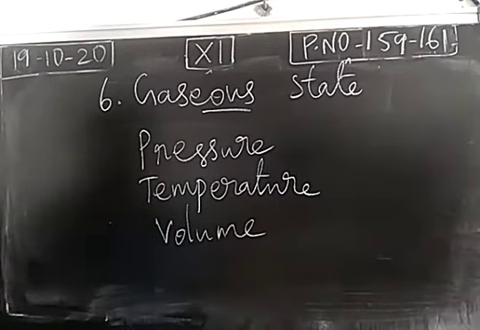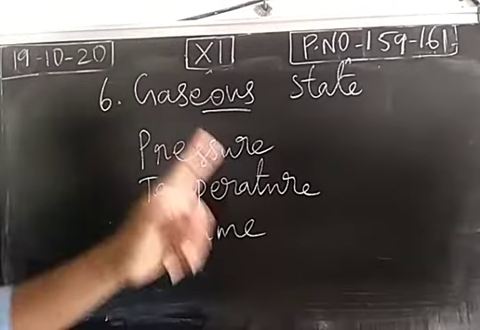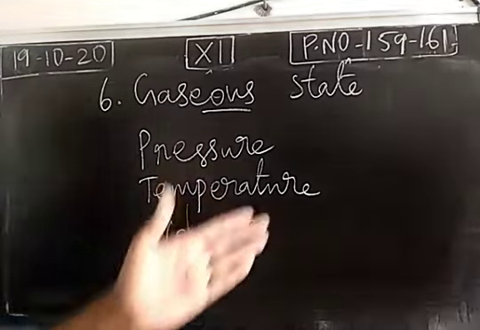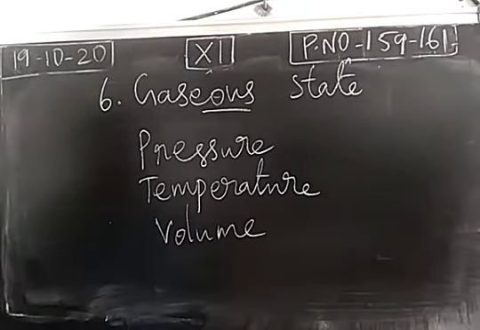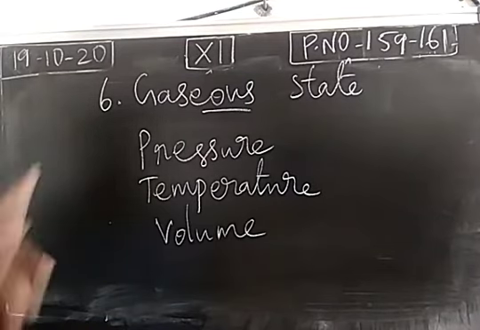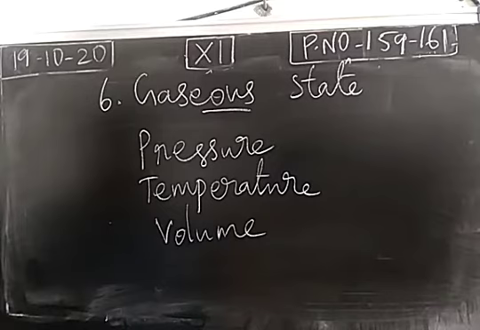These three properties are related with the physical state of a substance, especially the gaseous state. When there is a change in these properties, it will change the physical state of a substance, right? By adjusting these parameters, we can convert a substance from one physical state into another. So the role of these properties in gas state will be discussed in this lesson.